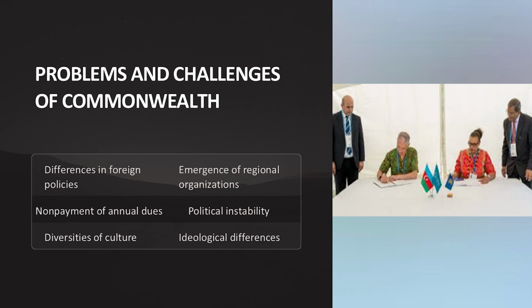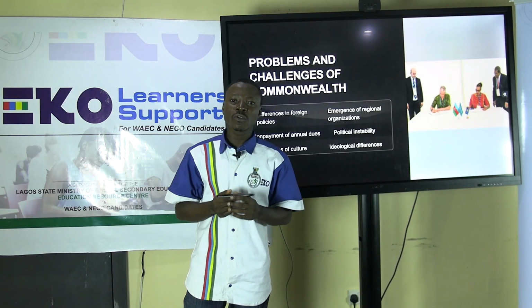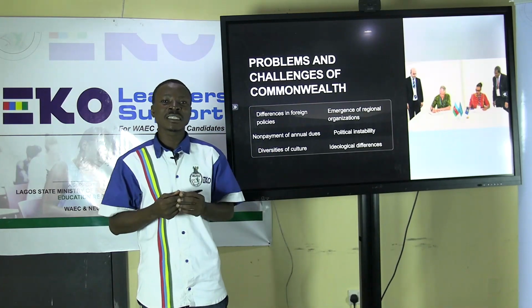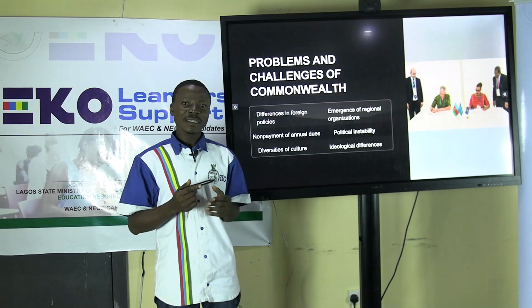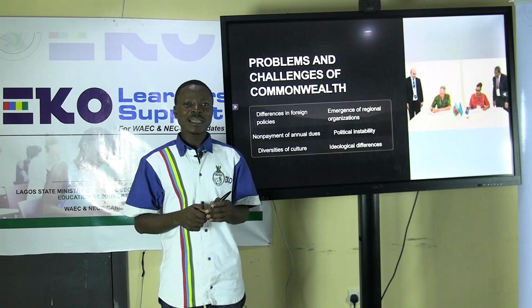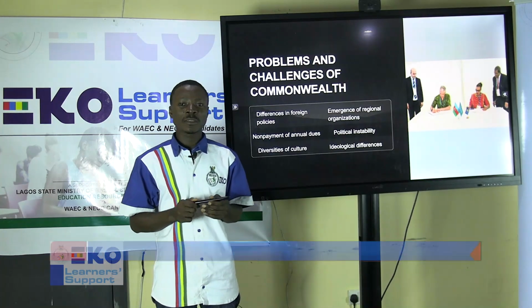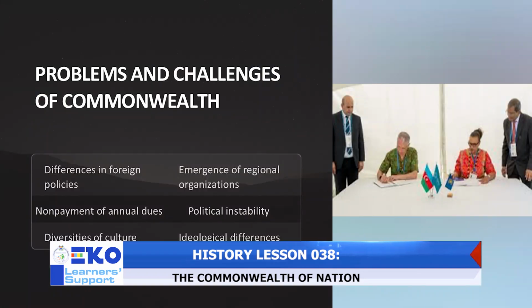The Commonwealth of Nations, as a multilateral organization, is being affected by the different goals and foreign policy objectives of member states. The difference in foreign policy has actually affected the actualization of the aims and objectives of the organization. Then we'll also look at the emergence of regional organizations.